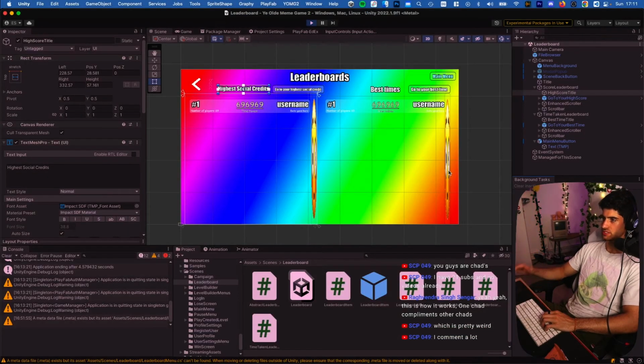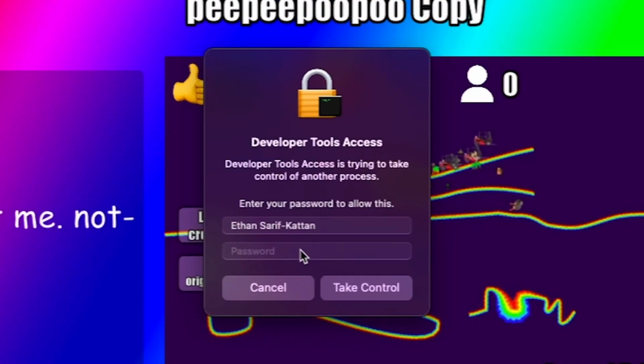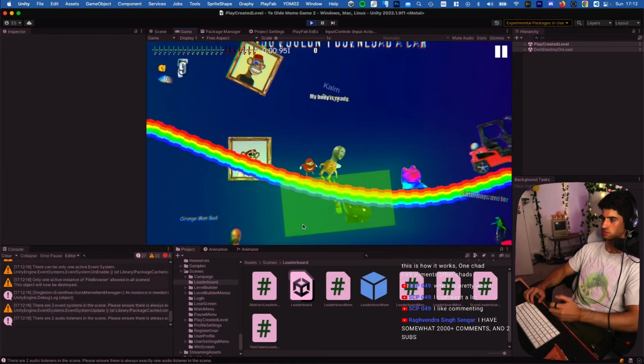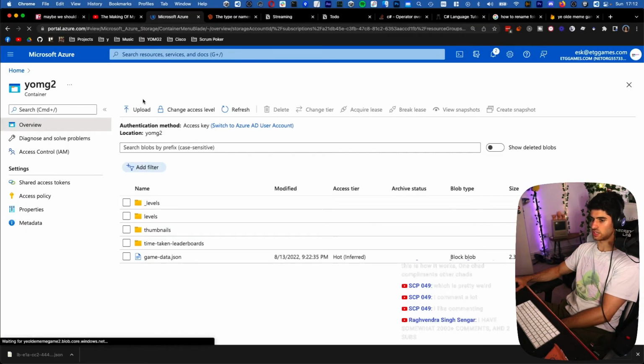So let's just win some random level. That is sus. I'll give it access anyway. Play level. Let's just play it and win so it creates a leaderboard. Oh, that worked. Cool. Now, hopefully it'll create the leaderboard on the back end. Oh, I should check Firebase before doing that.